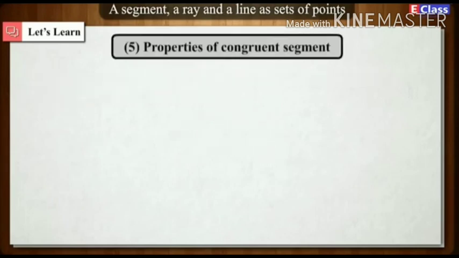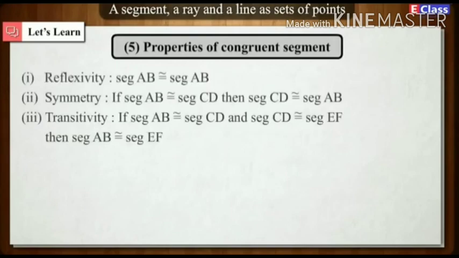5. Properties of congruent segment. 1. Reflexivity. Segment AB is congruent to segment AB. 2. Symmetry. If segment AB is congruent to segment CD, then segment CD is congruent to segment AB. 3.